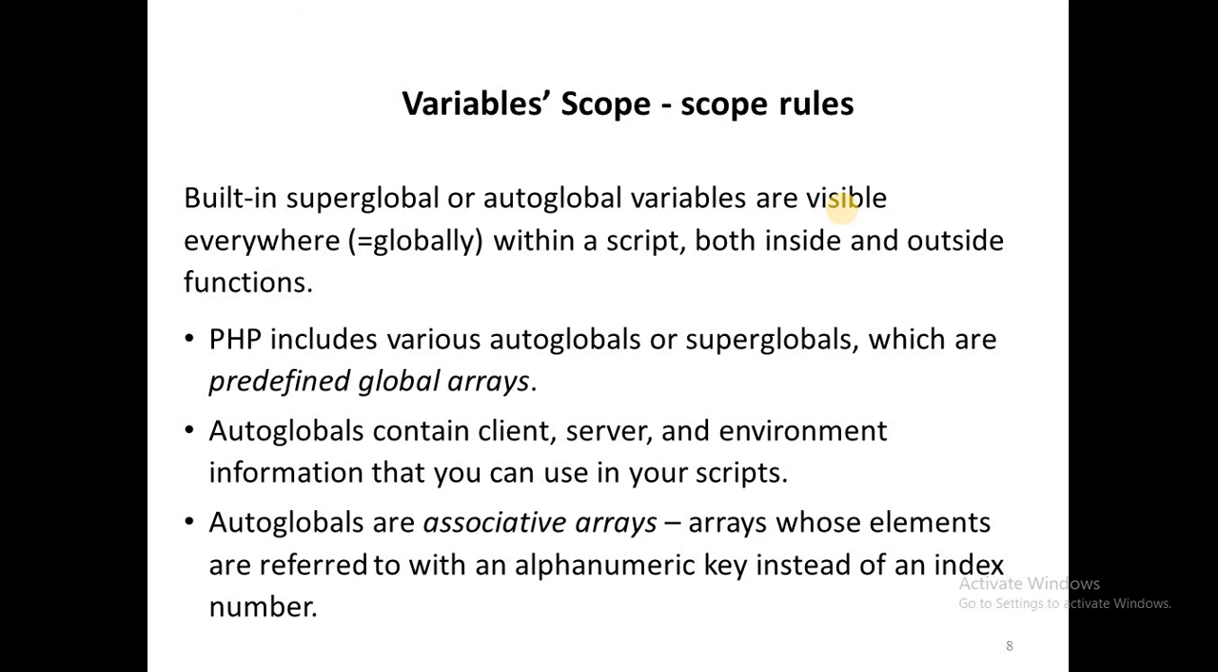PHP offers many types of super global variables. Auto globals or super globals are usually associative arrays, whose elements are referred to with an alphanumeric key instead of an index number. So these are the variable scope.